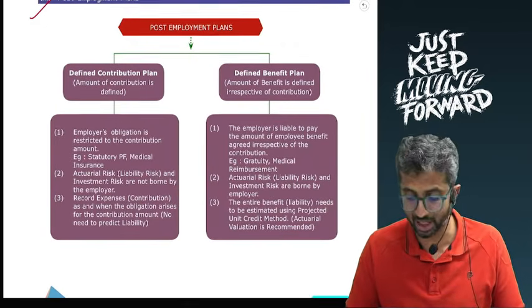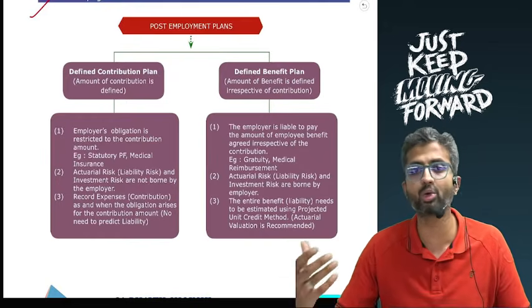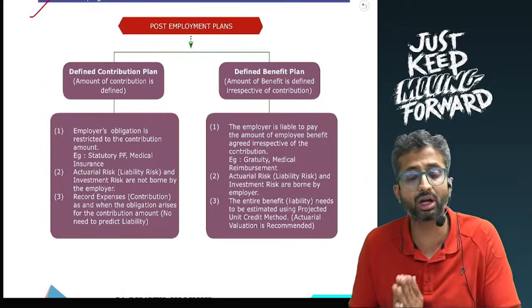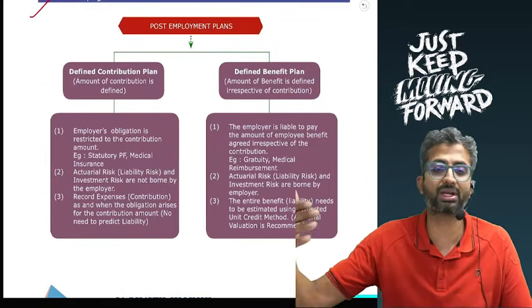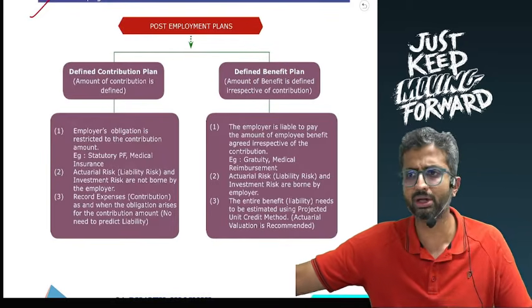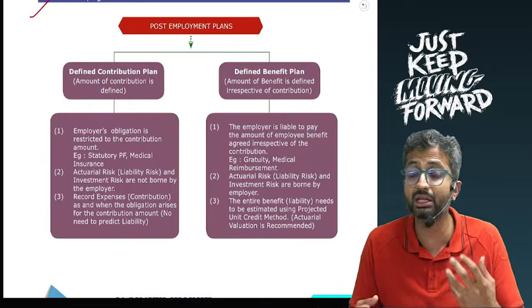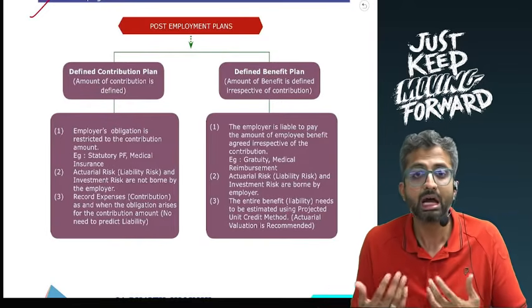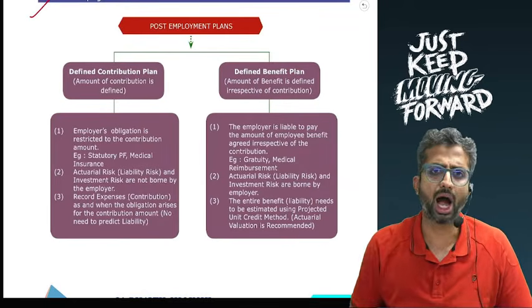However, when you look at a defined benefit plan, here, irrespective of the contribution, the benefit, that is the amount that you are going to pay, the plan formula, that is defined. So when you look at a defined benefit plan, something like a gratuity, in which case you might have estimated a particular last drawn salary and maybe created a sinking fund to make that payment. But even if the employee's last drawn salary is different, you have to pay based on what the employee's last drawn salary actually is. So you cannot say that merely because I was contributing 100 rupees, I will pay you that only.